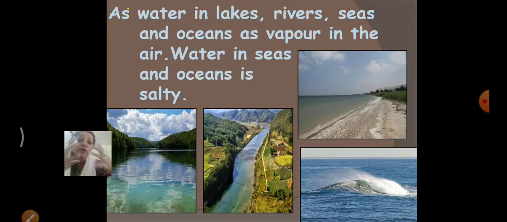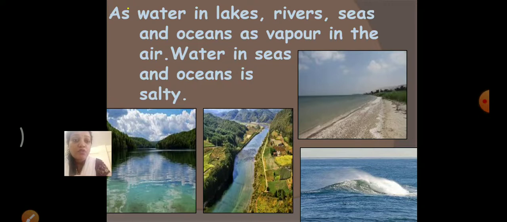And as vapor, you know what vapor is, right? When water is heated, the vapor goes up in the sky and forms clouds, and from those clouds we get rain. So there are many different forms of water we see here, like lakes, rivers, seas and oceans.